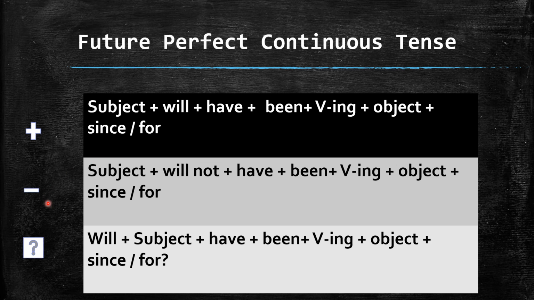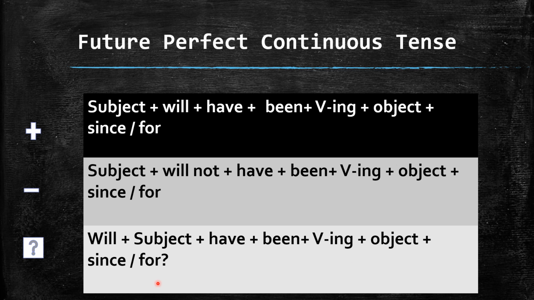Now the negative form is subject plus will not plus have plus been plus first form of verb ing plus object, and then since or for. And then the question form, or we can say the interrogative form: will plus subject plus have plus been plus verb ing plus object, and then since or for.